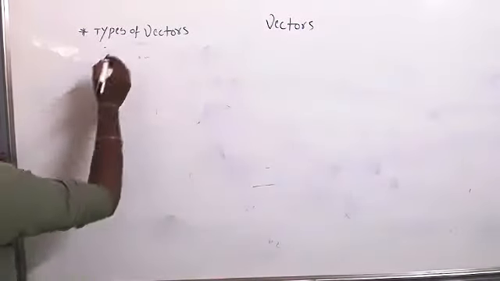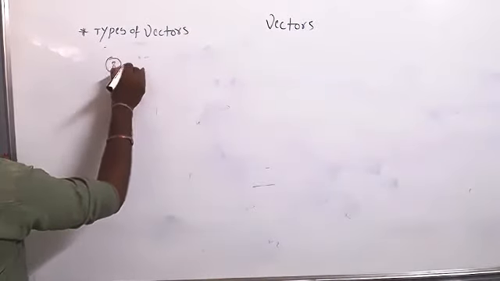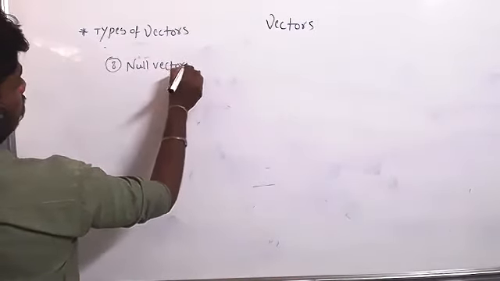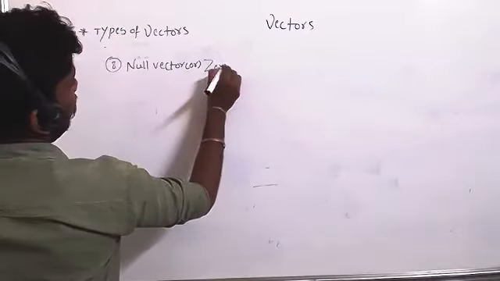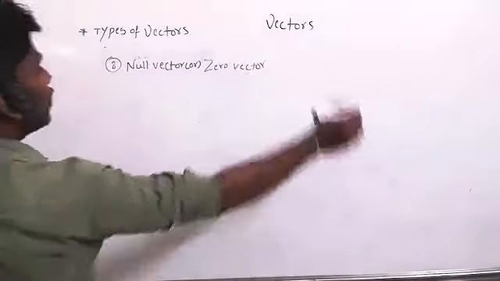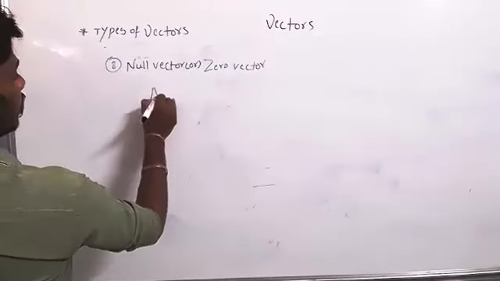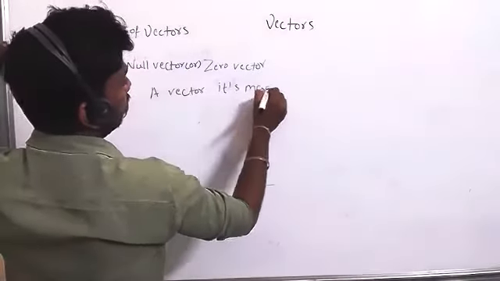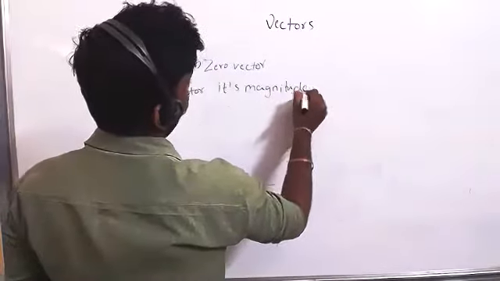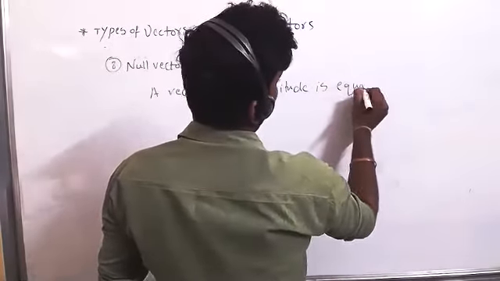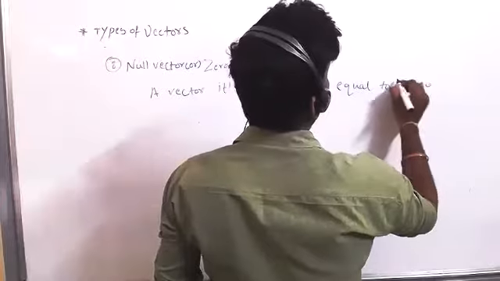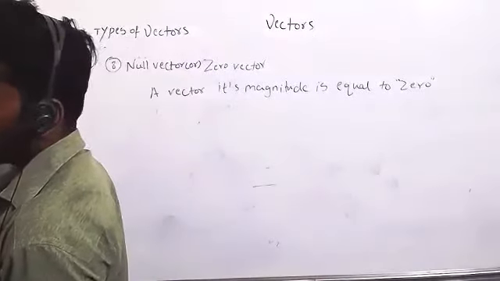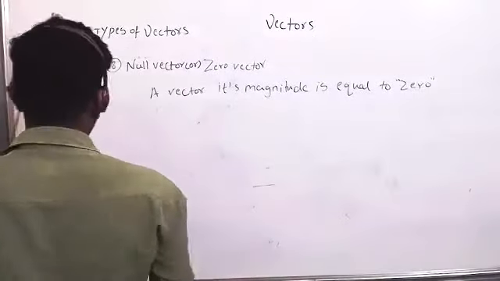That is number 8, the null vector or zero vector. A vector whose magnitude is equal to 0 is called a zero vector or null vector.